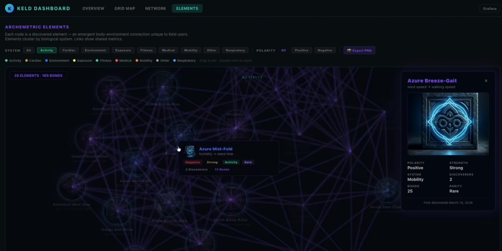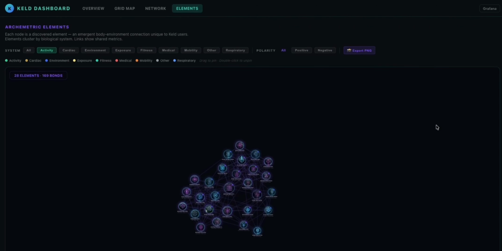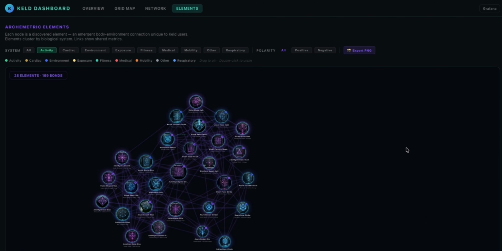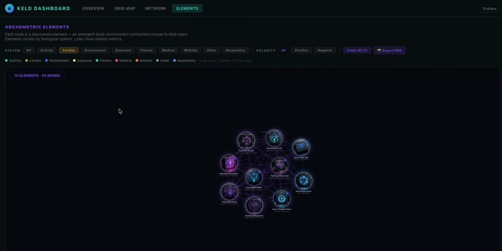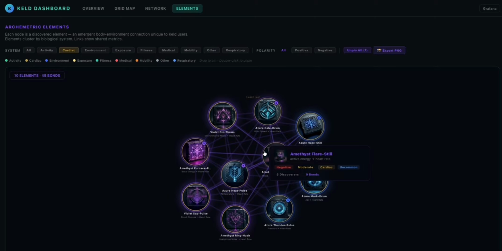Filter by biological system. Activity shows how your movement patterns connect to everything else. Steps, energy, stand time, all threaded into the web. Cardiac, 10 elements, 45 bonds. Your heart doesn't beat in isolation, it responds to energy output, temperature, air quality.